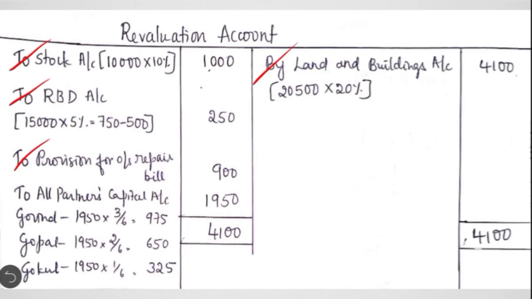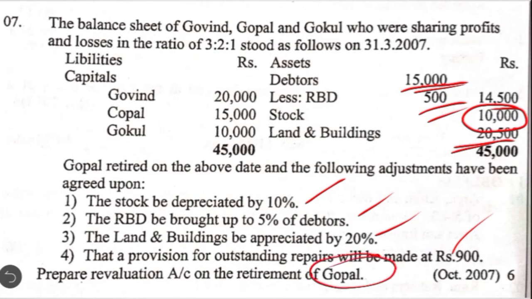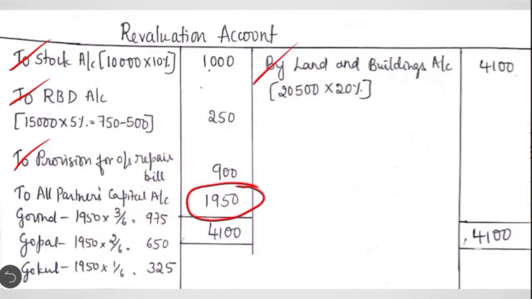If you see here, the credit side is more, so we'll have the balancing figure here on the debit side, which represents that there is net profit on the revaluation. So this should be transferred to all partners' capital accounts. So here, who is the partner retiring? Gopal. Okay, but you cannot just transfer to the remaining partners' capital accounts because this is the net profit on the revaluation which was earned by the firm even when the retiring partner was there.